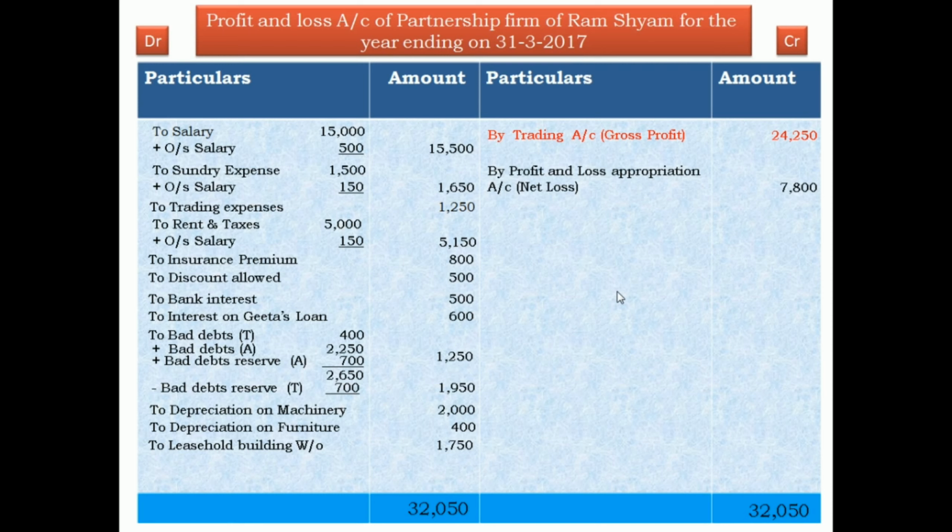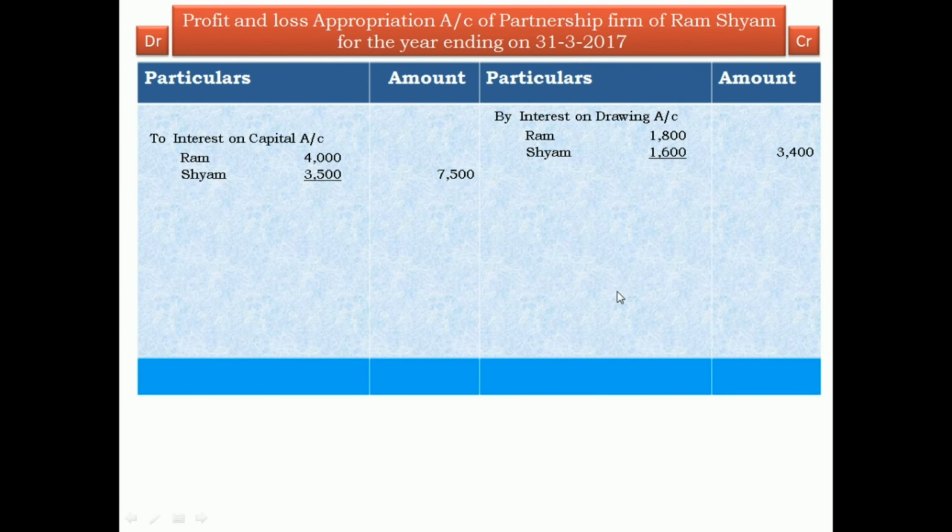Now, net loss is transferred to the profit and loss appropriation account debit side. Write down to profit and loss account net loss 7,800. Now we total that. This total is 15,300. This side is 3,400. Now we take the difference and find out the net divisible loss.